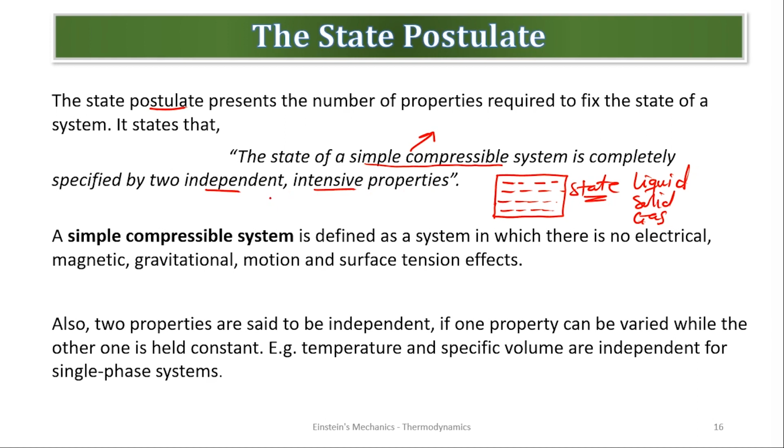Remember, the intensive properties are properties which are independent of mass. And we saw examples: temperature, pressure, density and the others. So you can predict the state of any compressible system by knowing two independent intensive properties. So if I give you the temperature and I give you the pressure of a system, you have to be able to predict the state of the system.